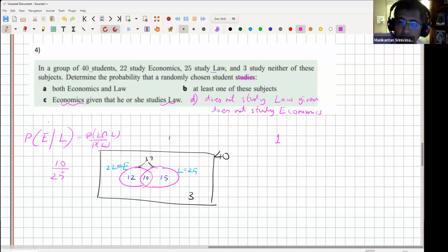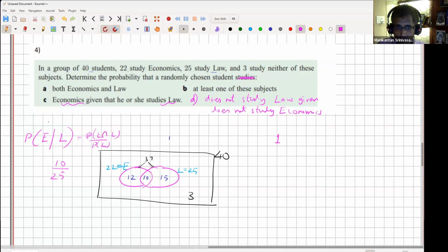See, 1 minus would be, for example, if the probability that some event is happening is X, the probability that the event is not happening is 1 minus X. So 1 minus 2 by 5 would be the answer to the question: the chosen student does not study economics, given he or she studies law. The exact negative of that question would be 1 minus that answer.